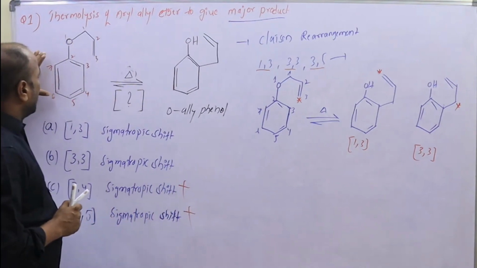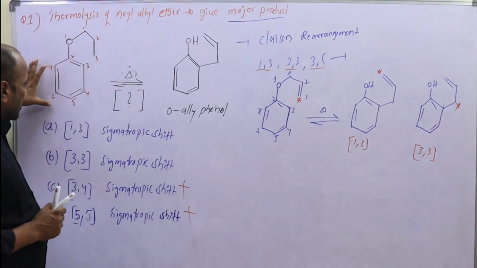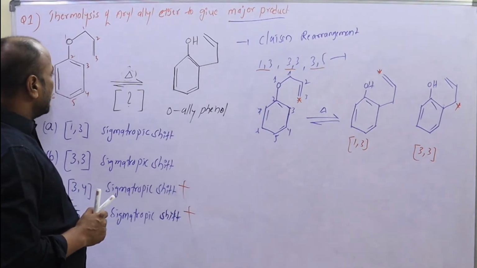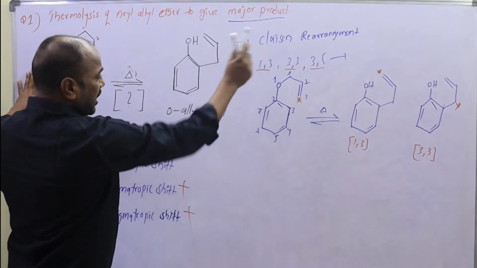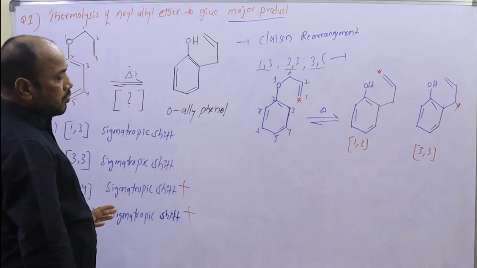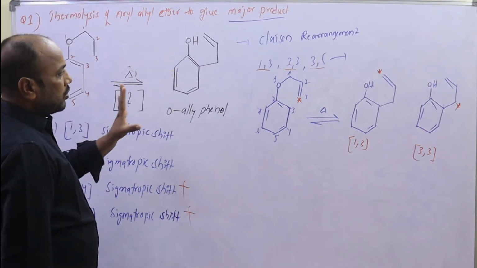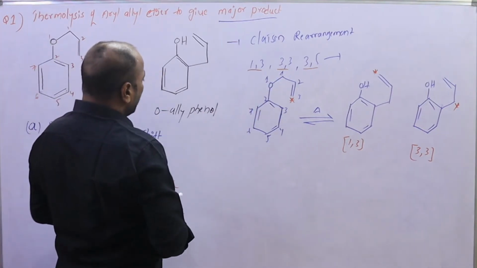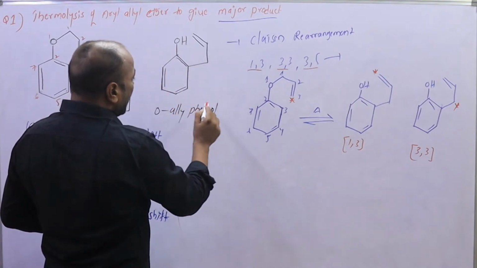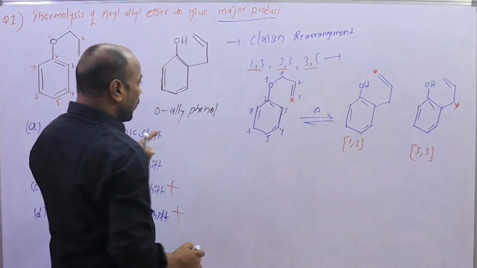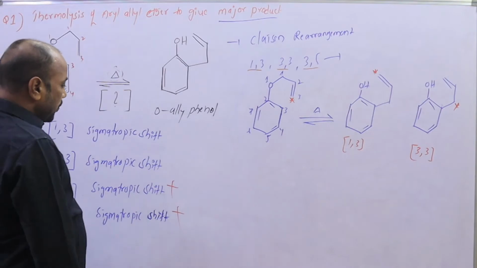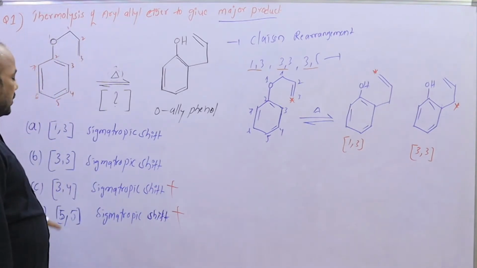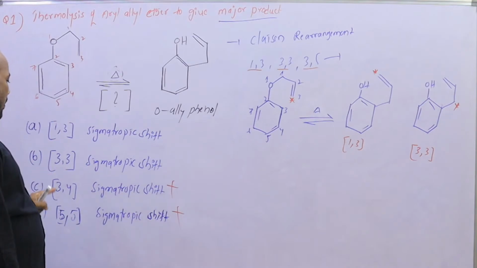In this structure, the Claisen rearrangement could involve 1,3, 3,3 and 3,5 shifts. If a 3,5 shift is involved, it gives para allyl phenol, but 3,5 is not given in the options. Only 1,3 and 3,3 are possible here.